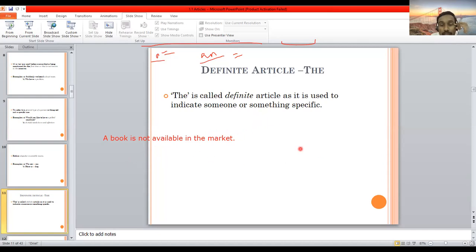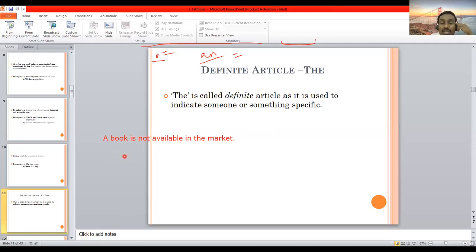So in that case, you can tell me, sir, you told us to find the Communication Skills book, but the book is not available in the market. So when you say the book, the is referring to which book? A particular book. Which particular book? It might be a story book, it might be recommended by your friend, but that is a particular book, not a general book.